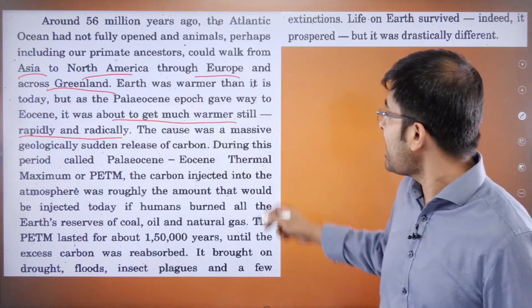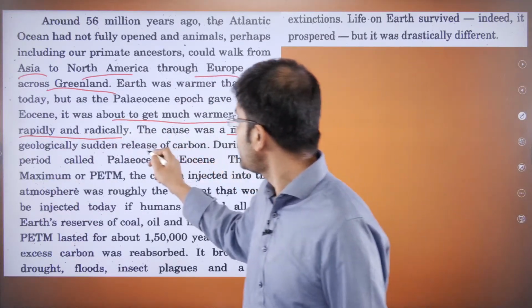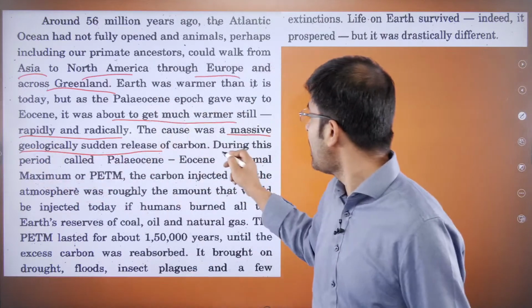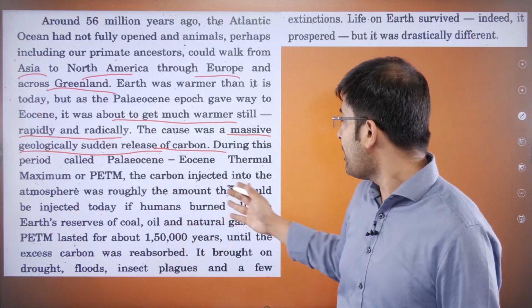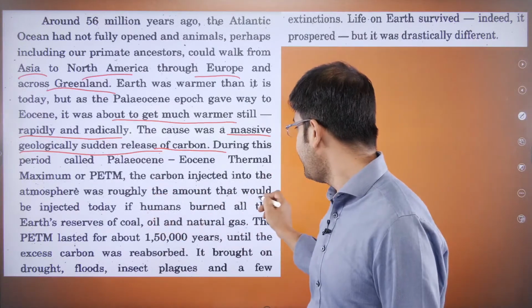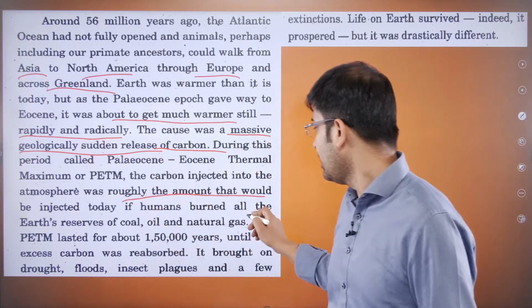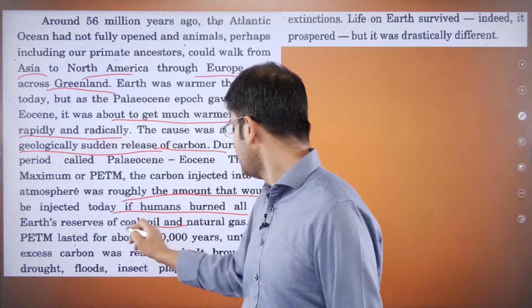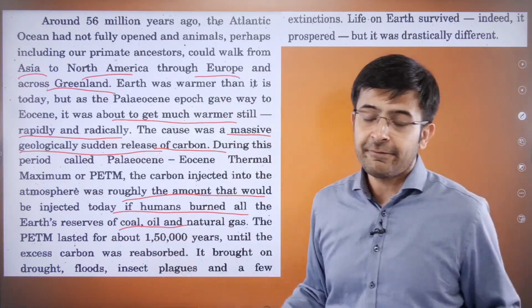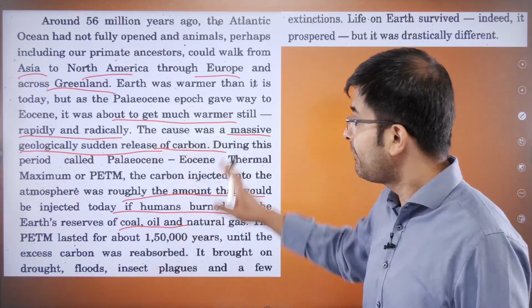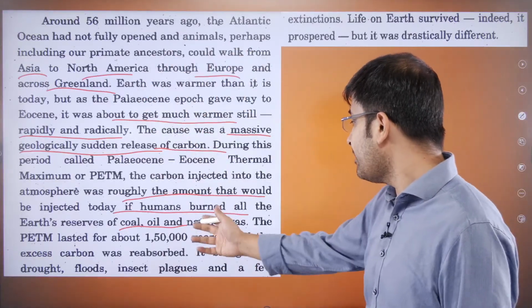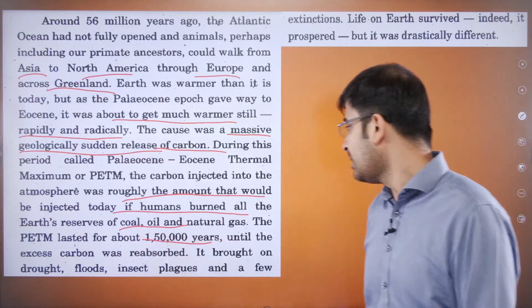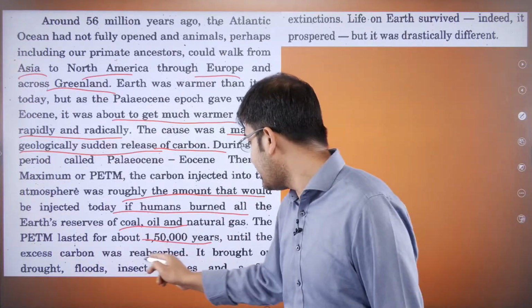The cause was a massive geological sudden release of carbon. During this period, the carbon injected into the atmosphere was roughly the amount that today, if we burnt everything. So whatever we have today, if we burnt all of it, it would be equal to the amount that was released then. The PETM lasted for about these many years until the excess carbon was reabsorbed.